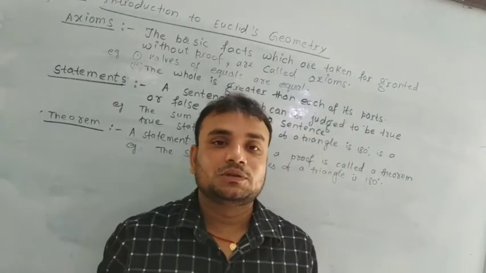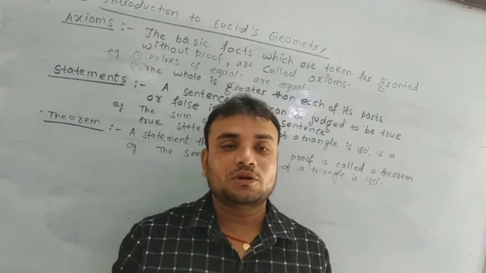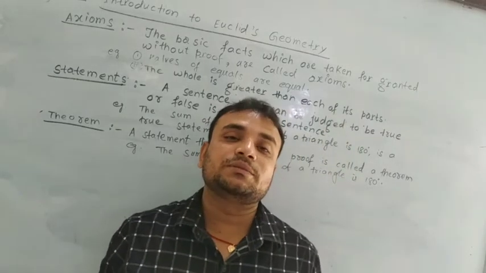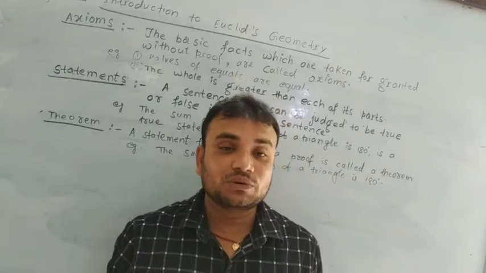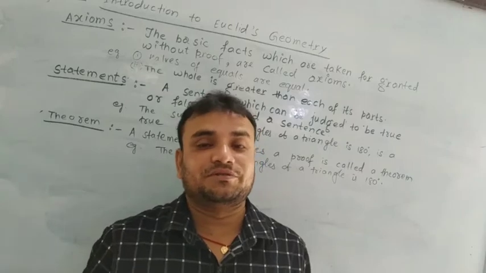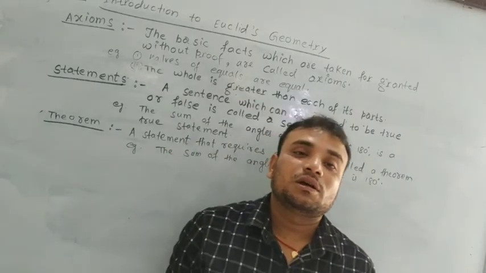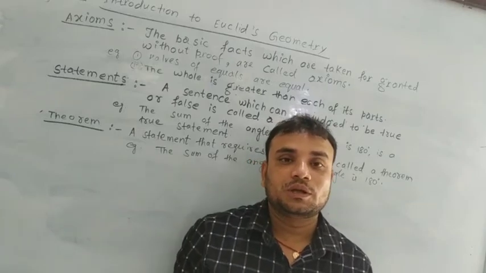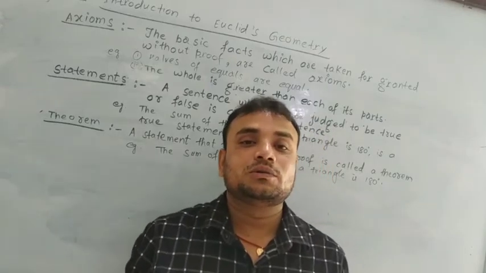Pythagoras is the pupil, that means student, of Thales, about 572 BC, and Euclid, 300 BC. They contributed a lot to geometry. Their contribution has a pivotal role in geometry.